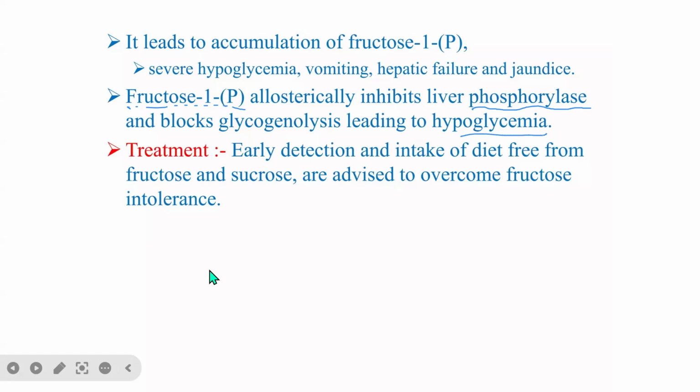Then the treatment: early detection and intake of a diet free from fructose and sucrose are advised to overcome fructose intolerance. So it is very important to understand the treatment. We can treat this disease from the nutritional point of view, based on the control of the diet.